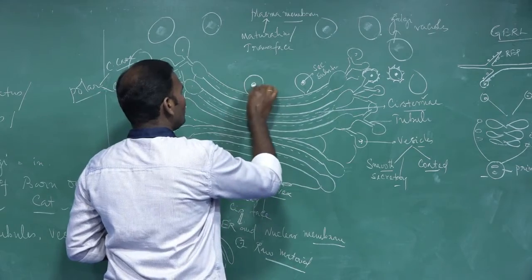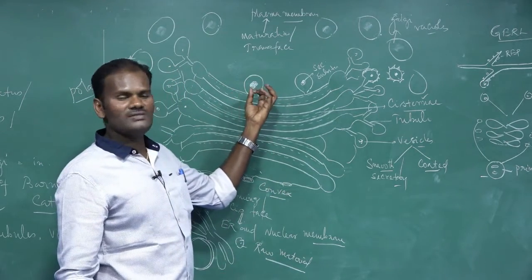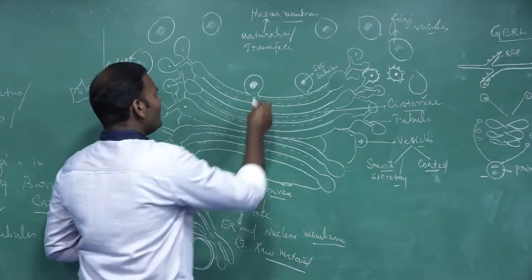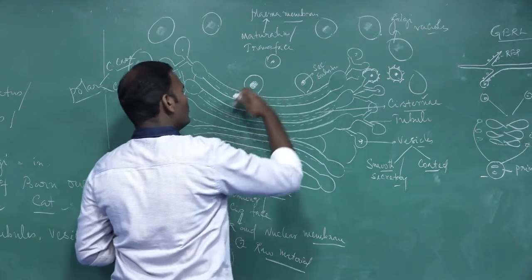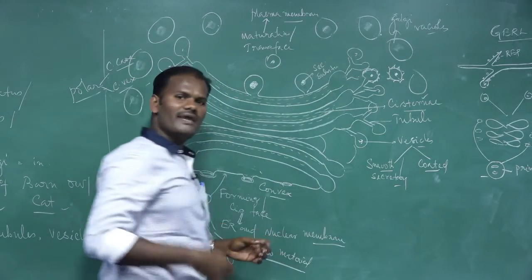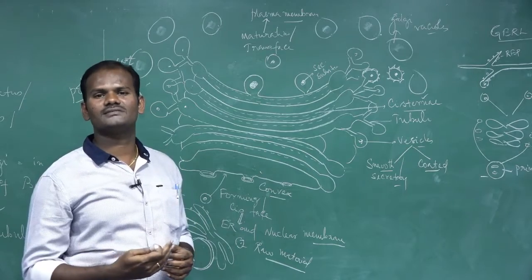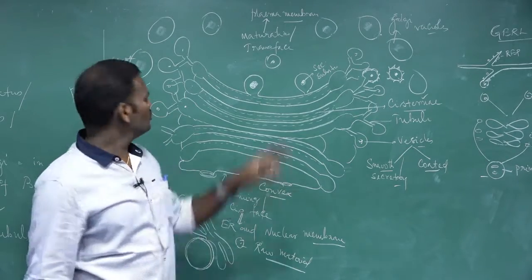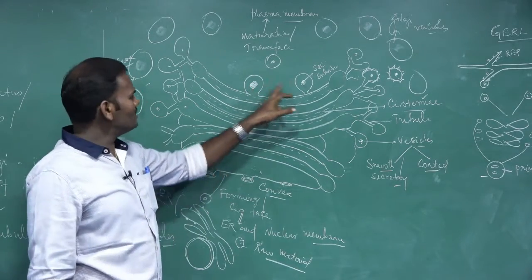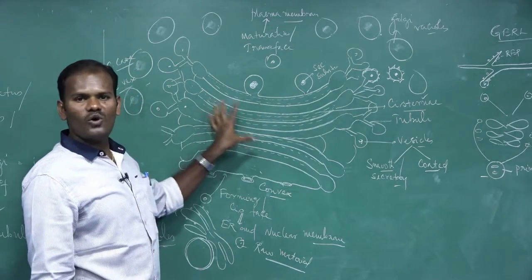These functional proteins are well packed in a small sac-like structure called a vesicle. And finally, the vesicles bud off. Bud off means they are cut off from this and released to either the inner side of the cells or the outer side of the cells by this process called exocytosis. So these are the functional proteins. These are the functional lipids. So what are the major functions of this Golgi body?